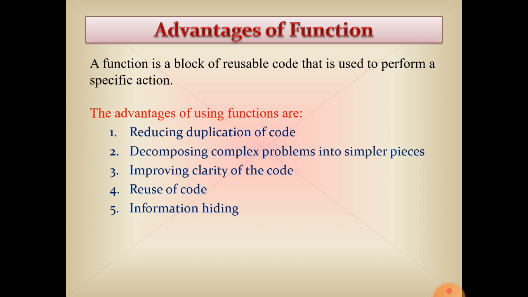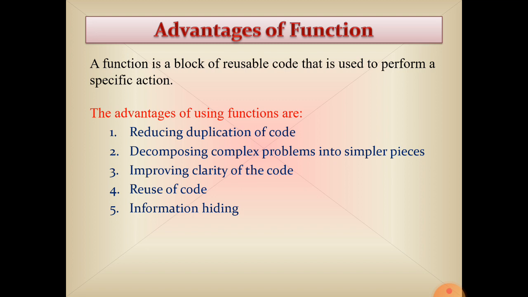Information hiding. The function you have defined somewhere else and you have called the function. So at the calling time, the lines of code, the set of instructions that we have written in the function, are hidden. Example, power function is already in the library of Python.